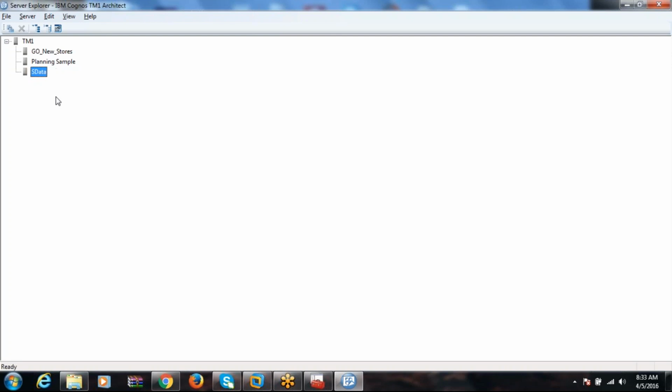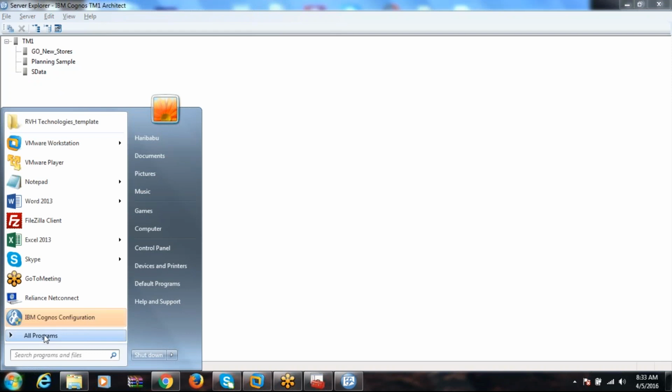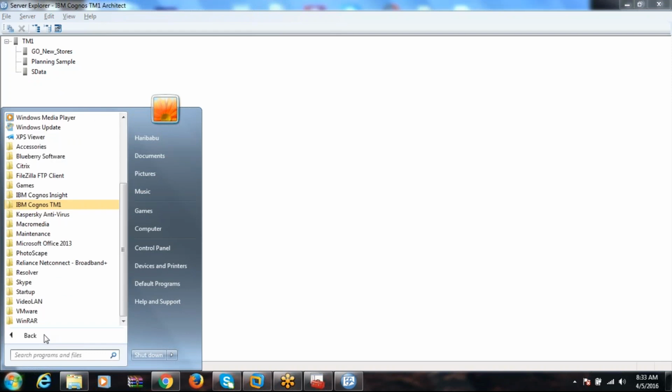You see now, these are the three servers, right? I want to create one more server, that is the Priyanka server. Okay, now go to All Programs. In the ninth version or some other previous version, it's somewhat difficult. But in the 10th version, it is very easy. Just go ahead. Okay, Cognos TM1.